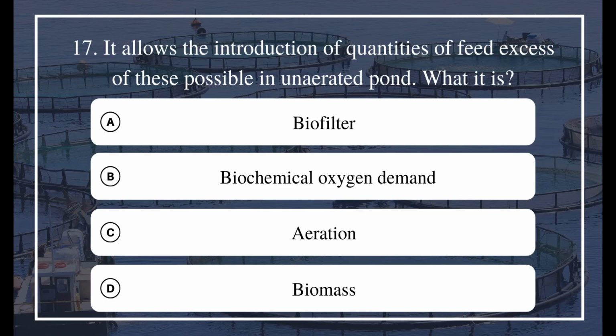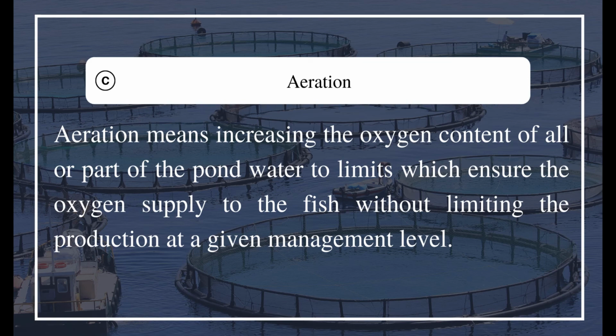17. It allows the introduction of quantities of feed in excess of those possible in an unaerated pond. What is it? A. Biofilter. B. Biochemical oxygen demand. C. Aeration. D. Biomass. The answer is C. Aeration. Aeration means increasing the oxygen content of all or part of the pond water to limits which ensure the oxygen supply to the fish without limiting the production at a given management level.